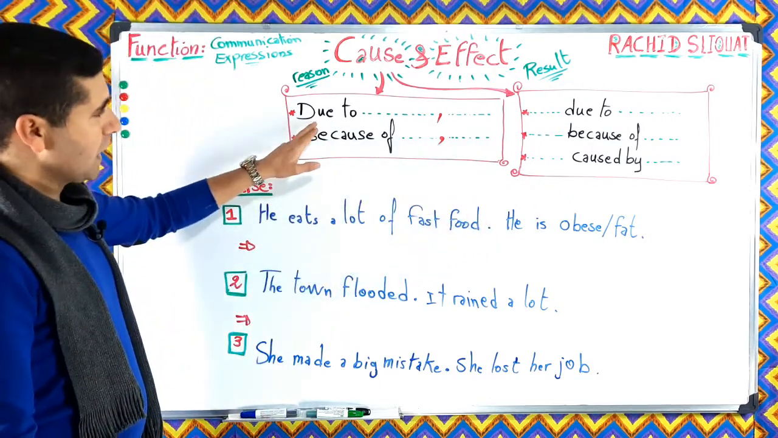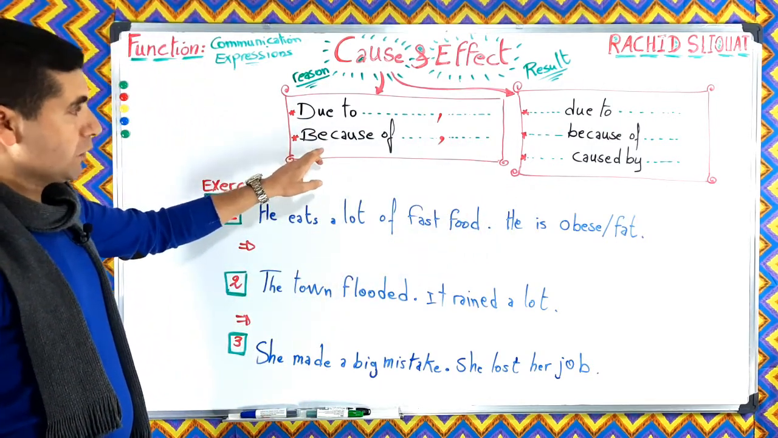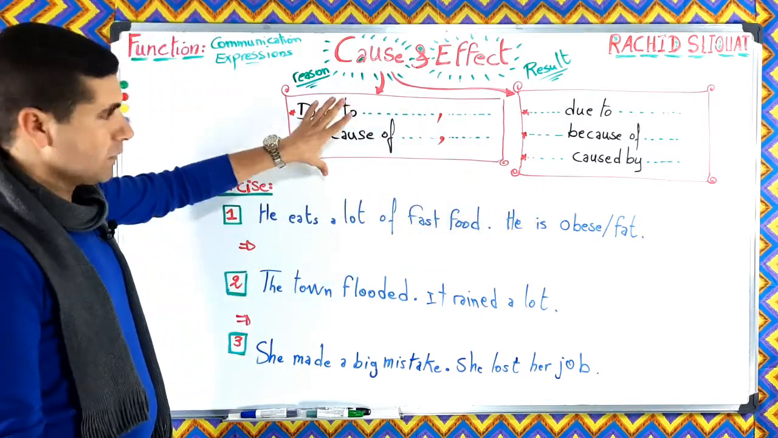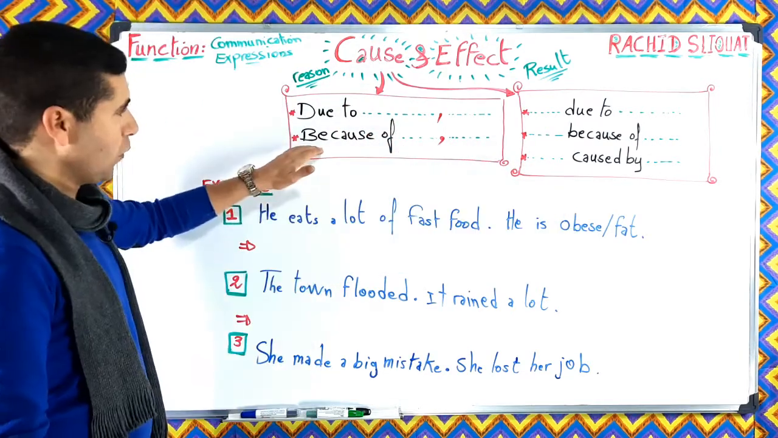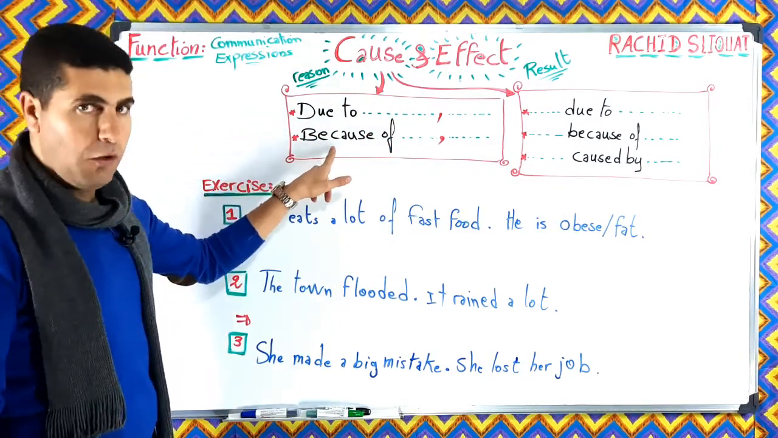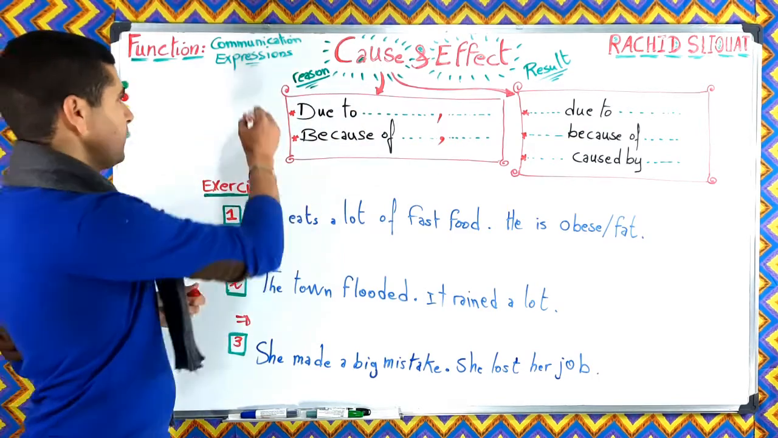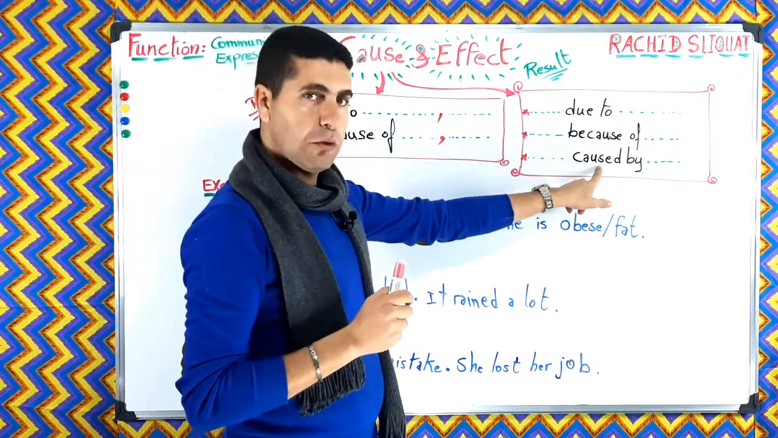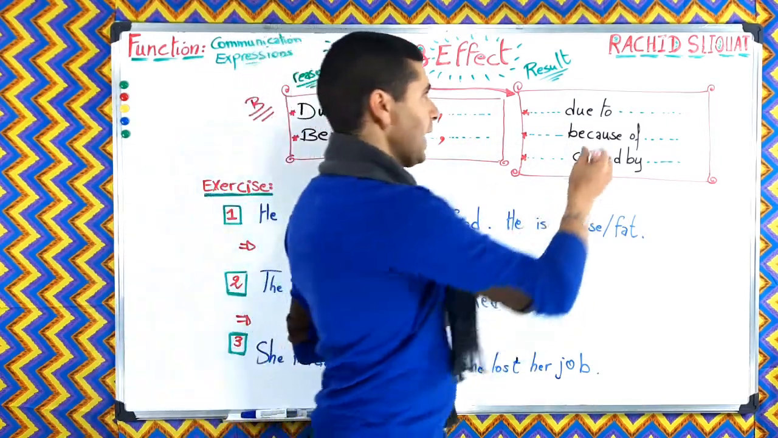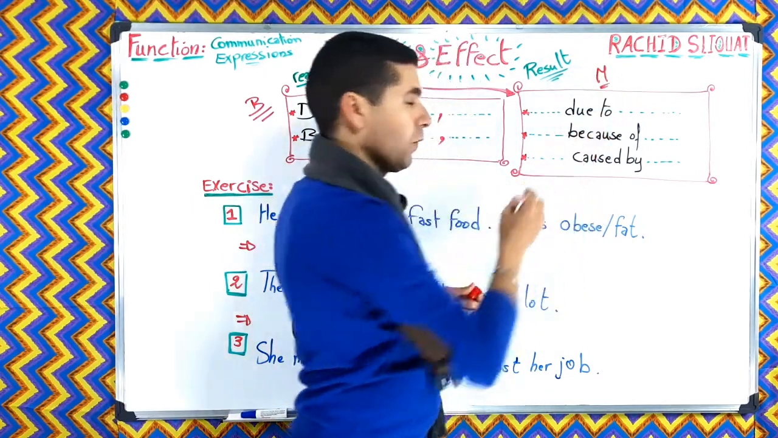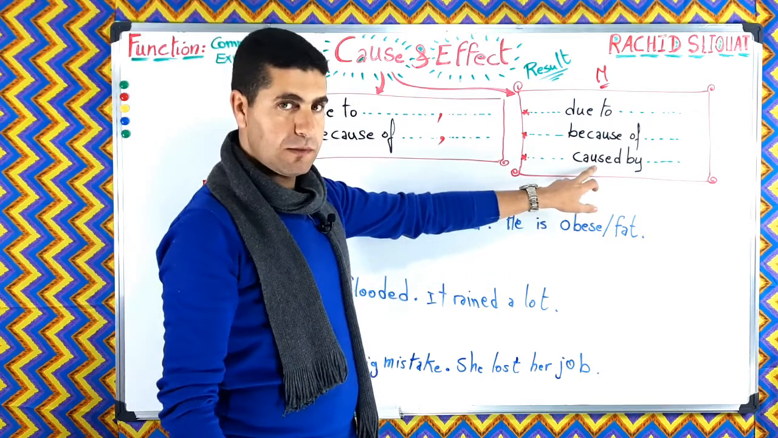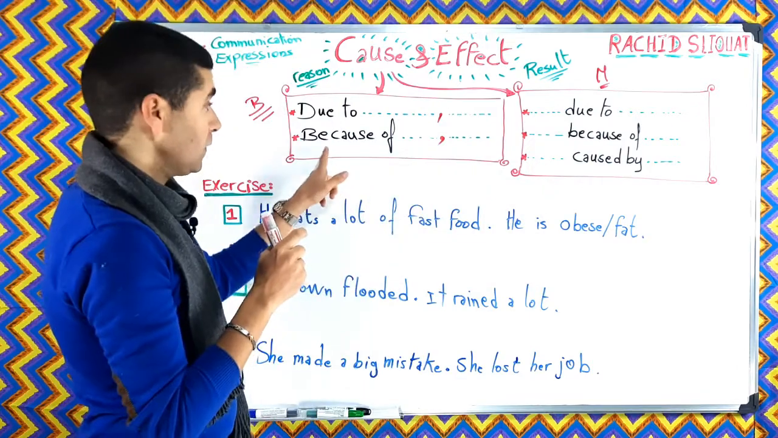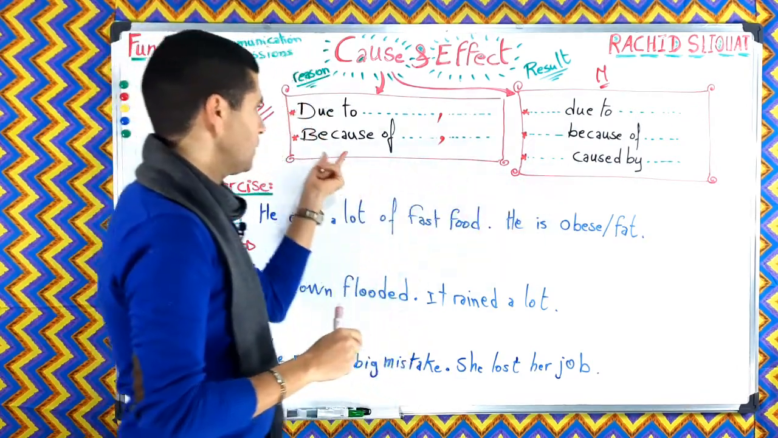Okay, so as you can see, we have due to, because of, and caused by. All right, so here we have two patterns. Pattern number one, due to and because of are in the beginning of the sentence, but here due to, because of, and caused by are used in the middle of a sentence. Caused by is used only in the middle of a sentence, not in the beginning. So caused by cannot be used in the beginning.